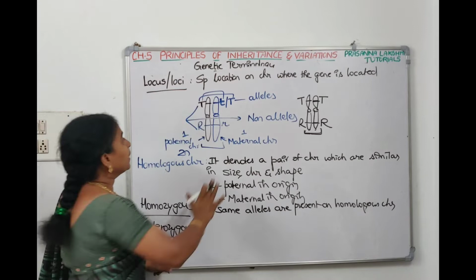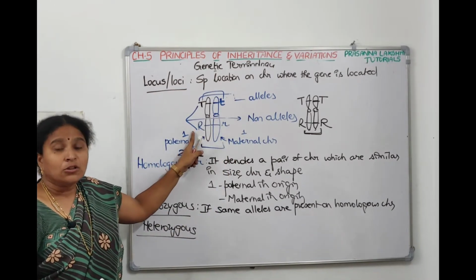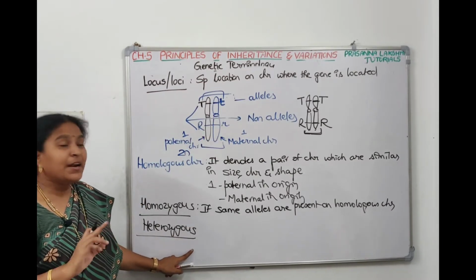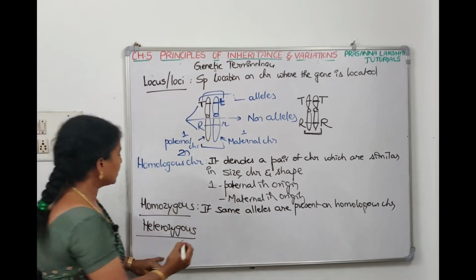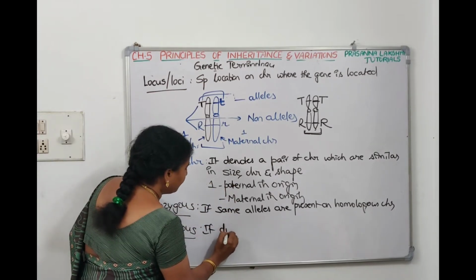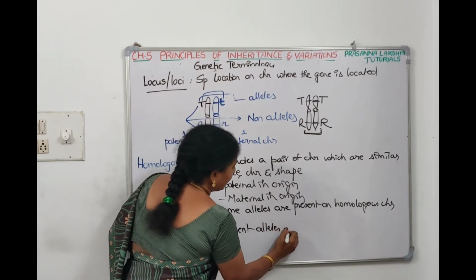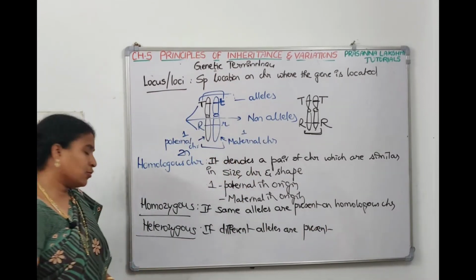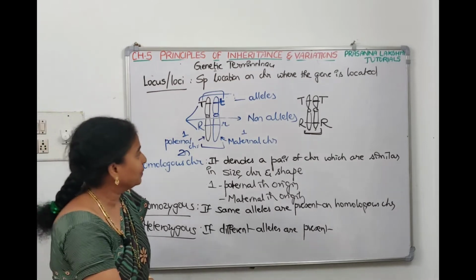If capital T is here and on the opposite one if small t is there, if capital R is here and on the opposite one small r is there, then that's called heterozygous condition. If different alleles are present on the homologous chromosomes, that's called heterozygous condition. Understood? Take a screenshot, then we'll talk about cross also.